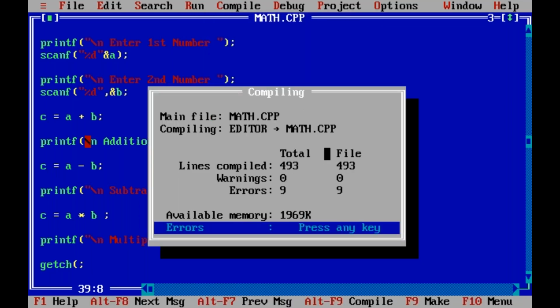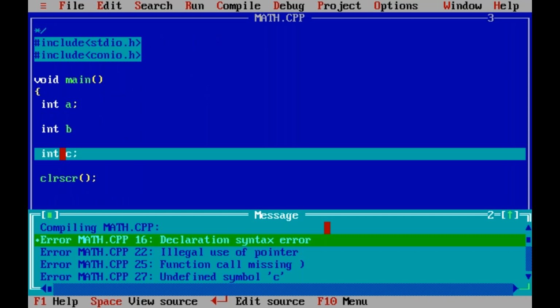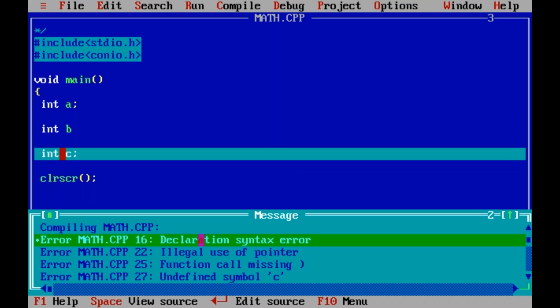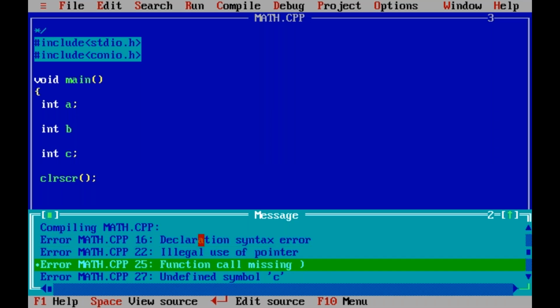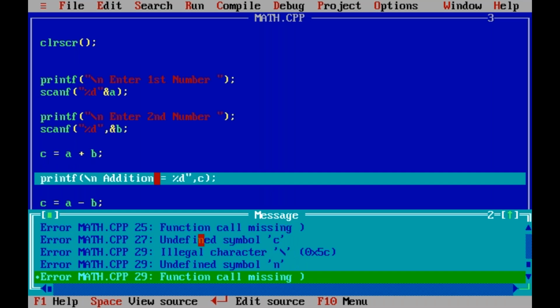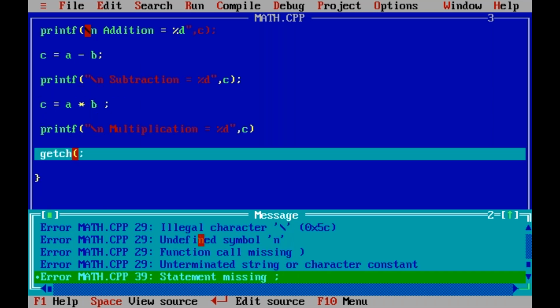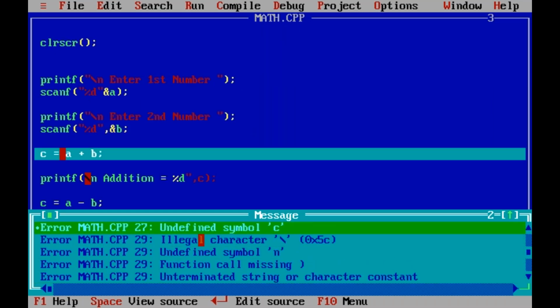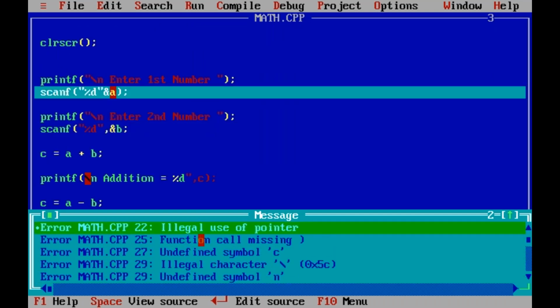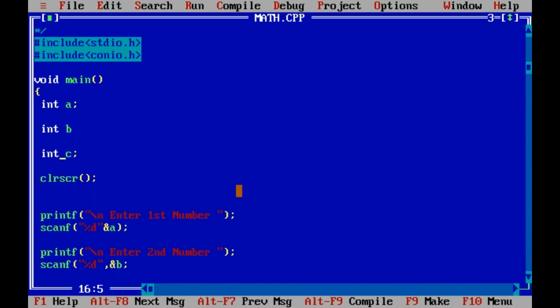See these errors. How many? 9 errors. All the errors in the program are here. Press any key. Now see this first error: declaration syntax error. Down arrow, next error. 16th line error, 22nd line error, 25th line error, 27th line error, 29th line error. Like this, all the errors from top to bottom. 39th line error, like this all the lines' errors. The compiler shows all the errors from top to bottom.